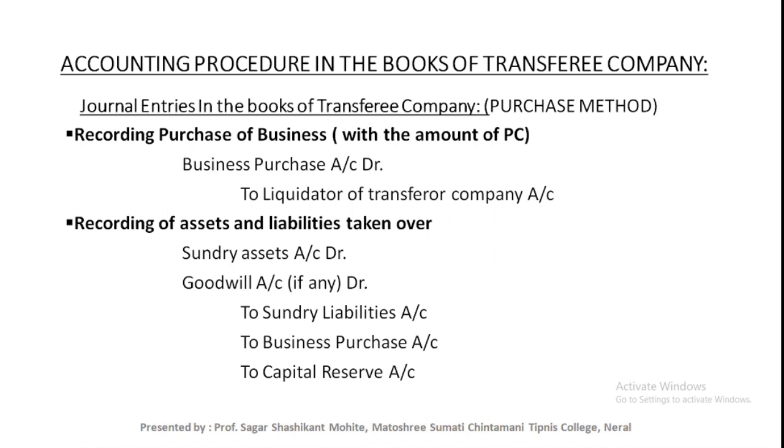But if you have calculated purchase consideration by the net asset method, at that time there will not be any balancing amount. That entry will be tallied. Another thing, here we have to record all the assets and liabilities at agreed value.